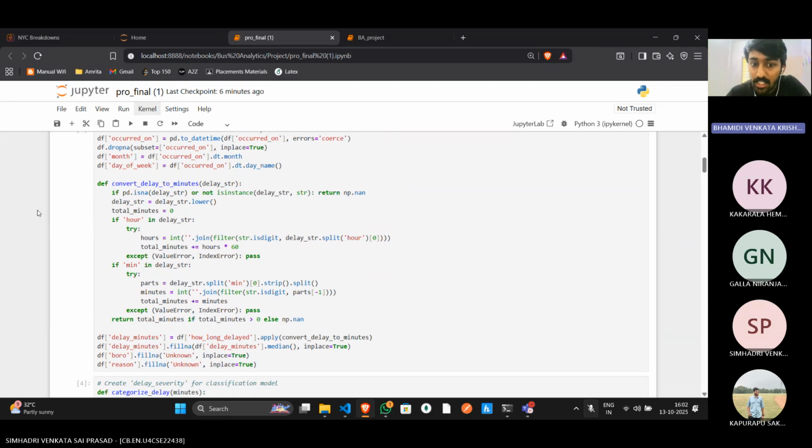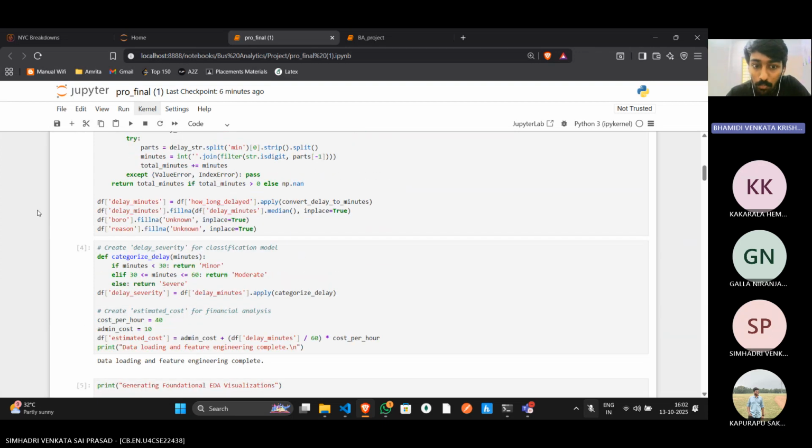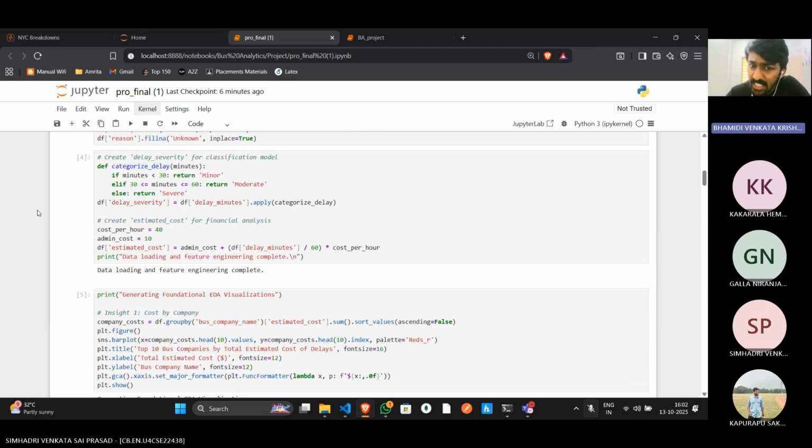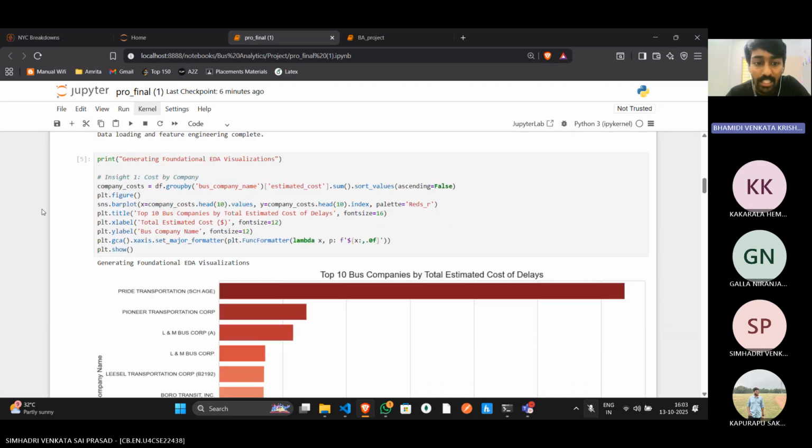We categorized each delay as minor, moderate, or severe. This will be our target for a classification model. Then, estimated cost: we created a metric to translate delay minutes into a financial cost, helping quantify the impact of each instance.